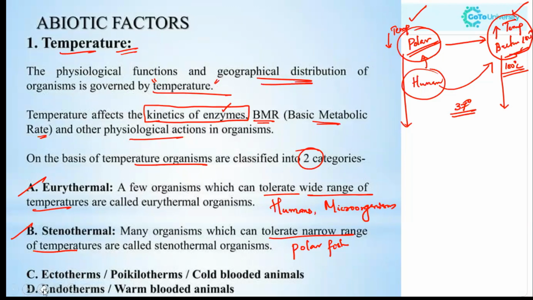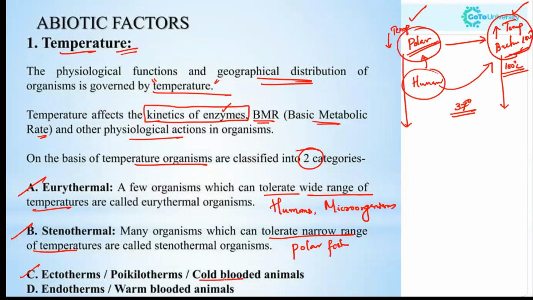Now, the other two classifications of organisms based on temperature are ectotherms and endotherms. Ectotherms are the organisms which rely on external environmental sources of heat to regulate their body temperature, which includes reptiles, amphibians, fish, insects, etc. They are also known as cold-blooded animals.